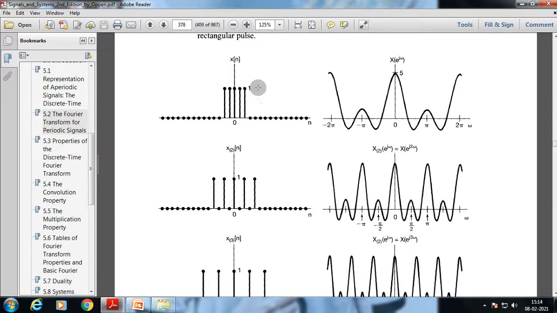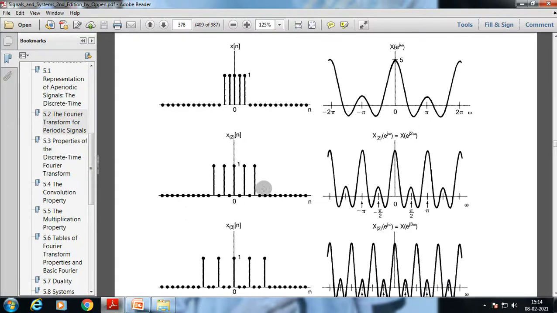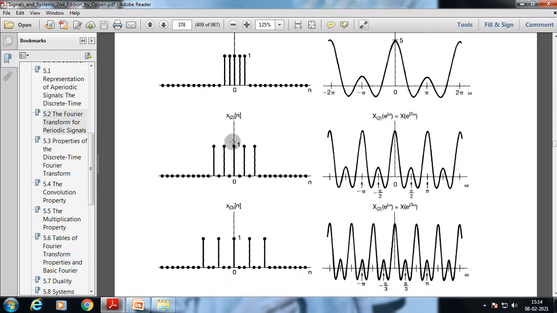Now suppose this is the specific waveform, and the frequency spectrum of this specific signal is in the time domain as this. Now as we increase the spacing of these two specific signals, each individually became a specific aperiodic signal. And as we equally increase the spacing of this specific signal, it became a stream of periodic signal. So as we increase the spacing, what will happen? The repetition of this specific part will increase.